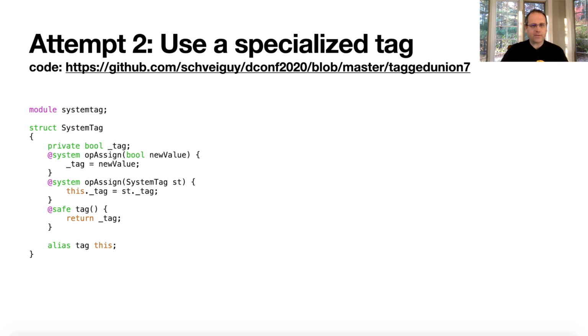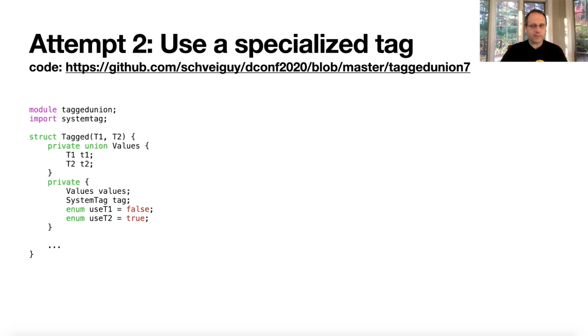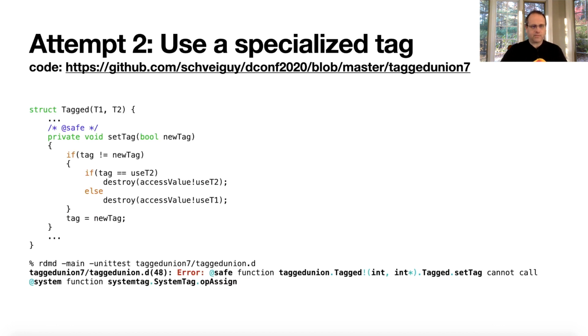This is actually very similar. So this is the new tagged union code. We have to import system tag and replace my Boolean with a system tag. Now this is actually exactly the same code as tagged union 5, I believe, but I just replaced that one line. That's it. And of course, we get an error because now you cannot call opAssign from a safe function, and this is a safe function. So perfect, that's exactly what we want, right?